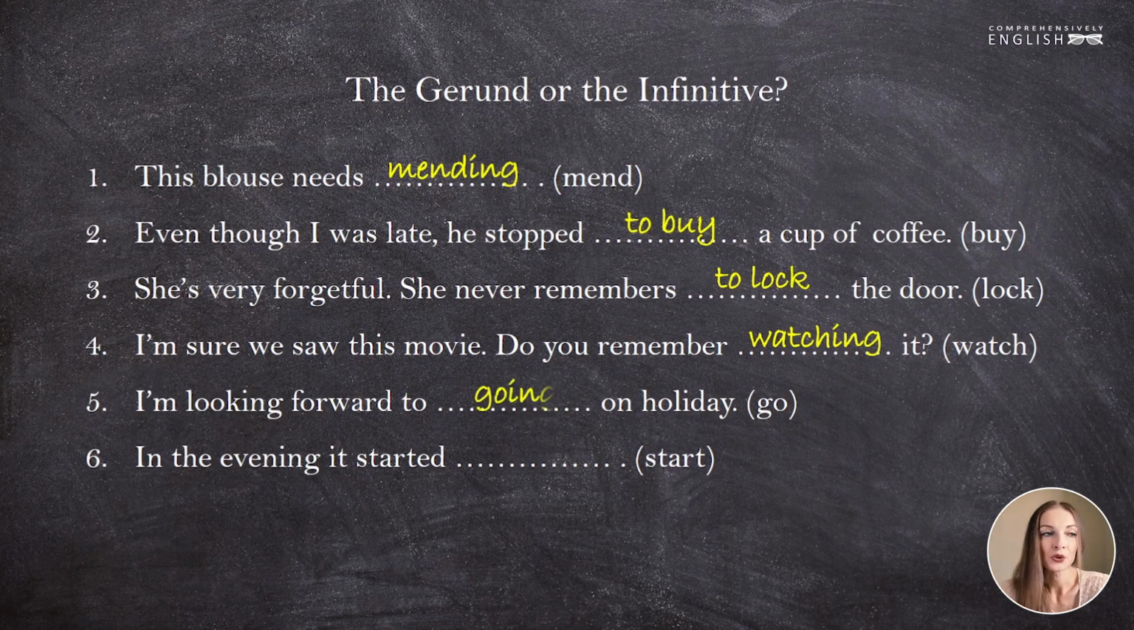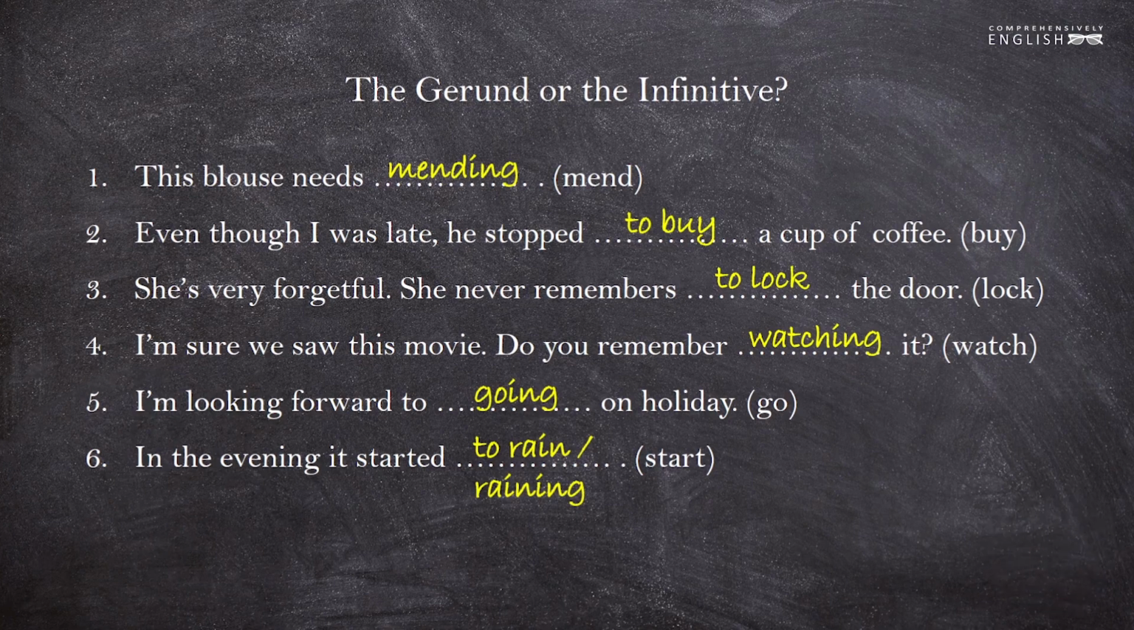I'm looking forward to going on holiday. To look forward to must be followed by the gerund. It's a phrasal verb that means to wait for something. In the evening, it started to rain. Or, in the evening, it started raining. In this case, both the infinitive and the gerund can be used without any change in the meaning.